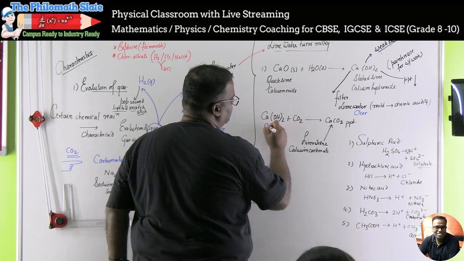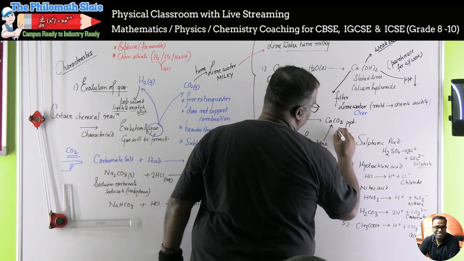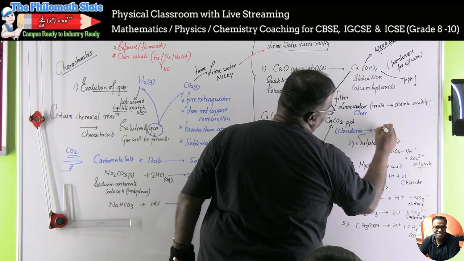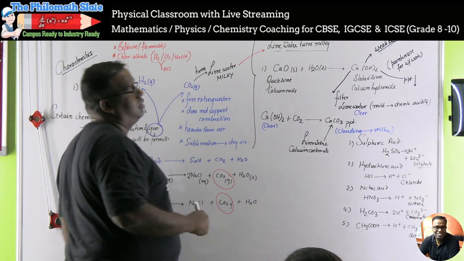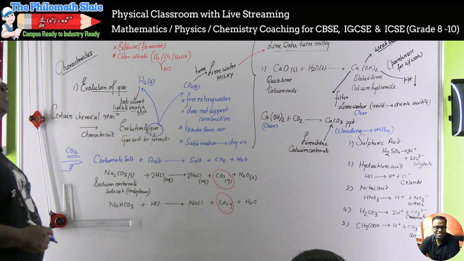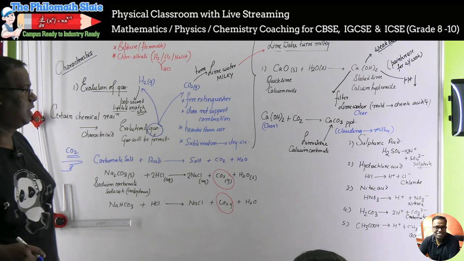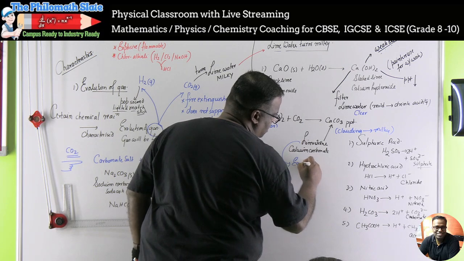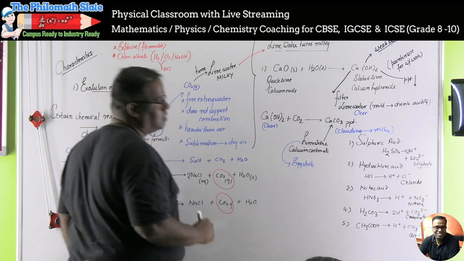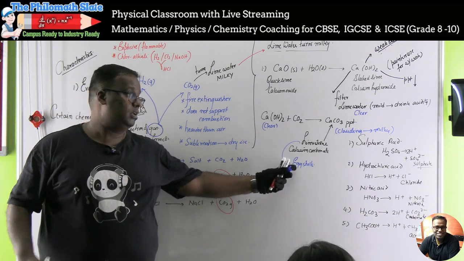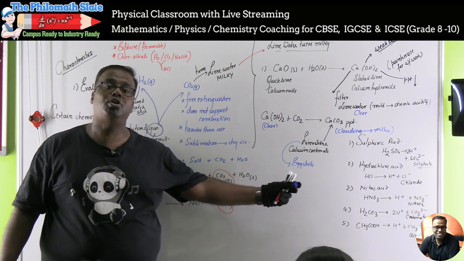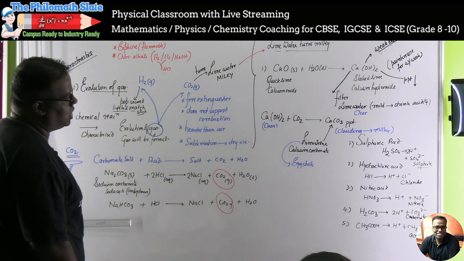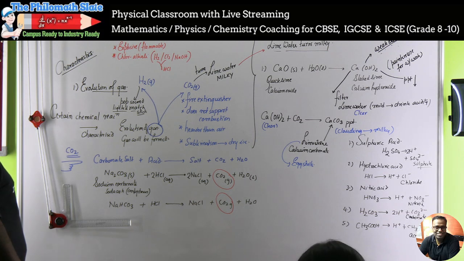This clear will have clouding, and this clouding is nothing but the milky formation you will see. So this is the story of lime water turning milky. Limestone, which is calcium carbonate, is also present in eggshells. You can crush it and put it on flower pots which are acidic in nature.